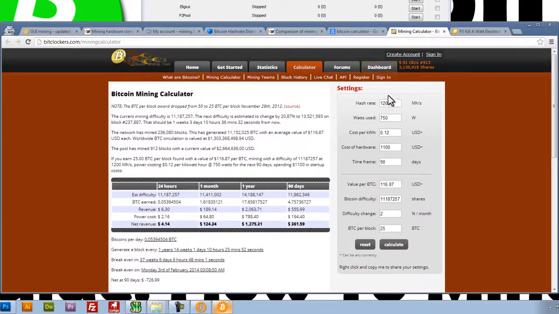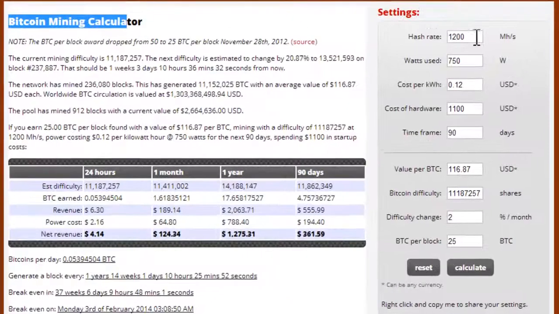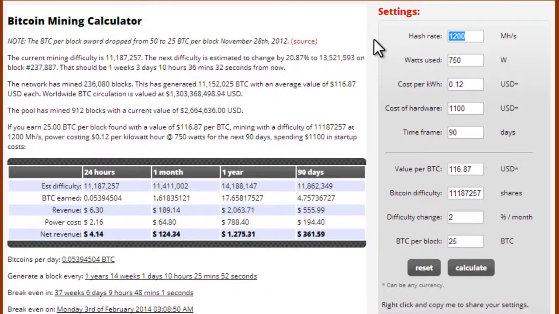Go ahead and click on it. This is a Bitcoin mining calculator, and it's great. We can enter in our mega hashes per second, which is 130. You're probably going to have a different number. It may be higher, it may be lower. And this is where we enter how many watts our computer is using. I have an 800 or an 850 power supply in my computer. Whether my computer is using all of that power or not is debatable. I don't think it is.